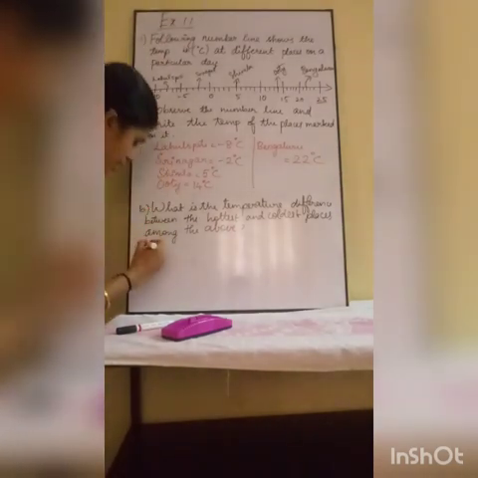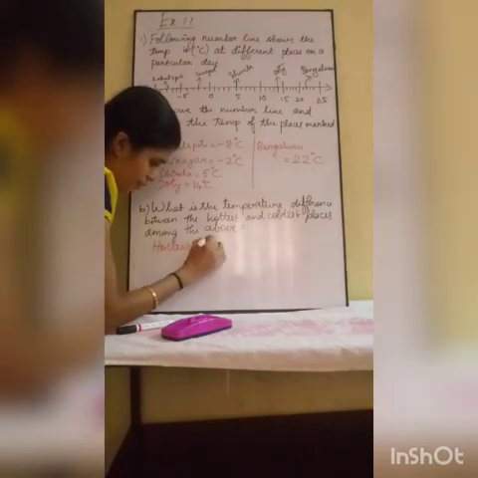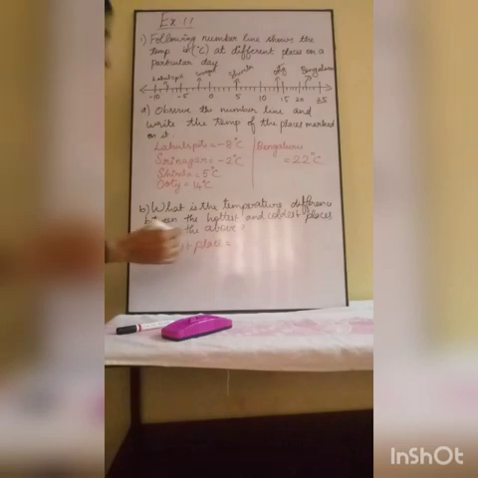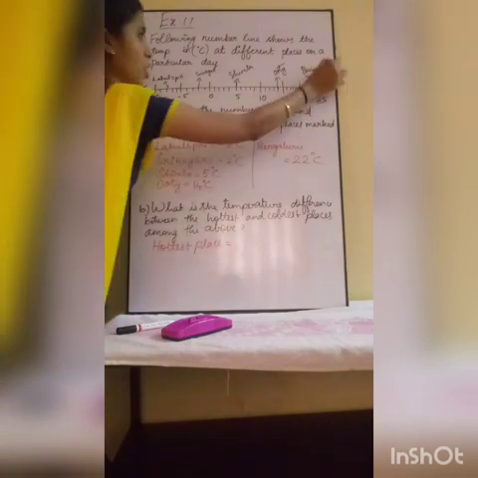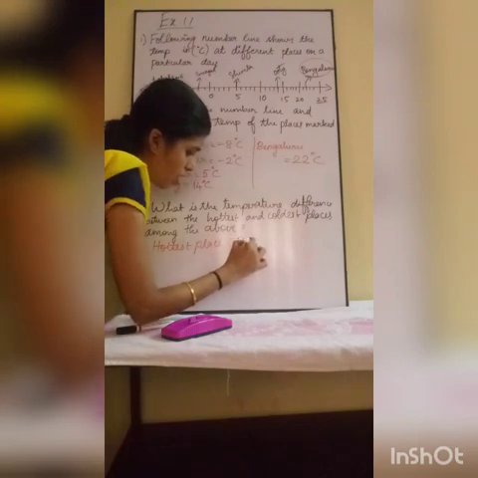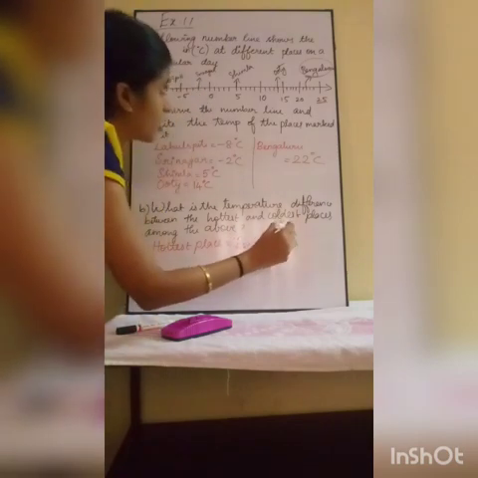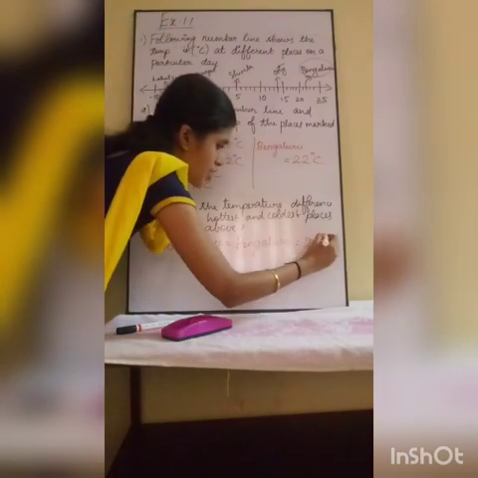So first you should find the hottest place. What is the hottest place? Obviously Bengaluru is our hottest place. What is its degree? 22 degrees Celsius.